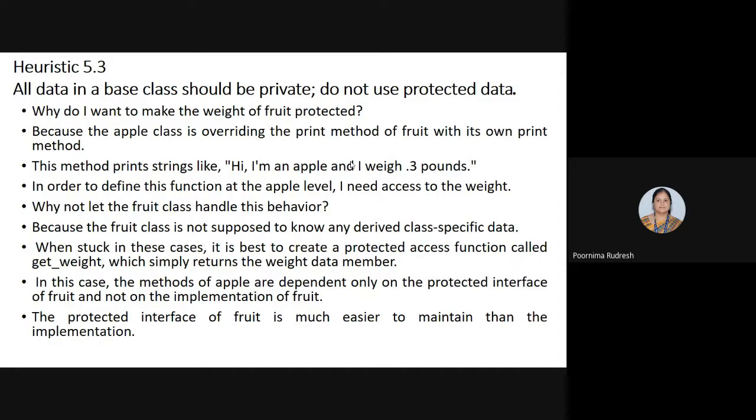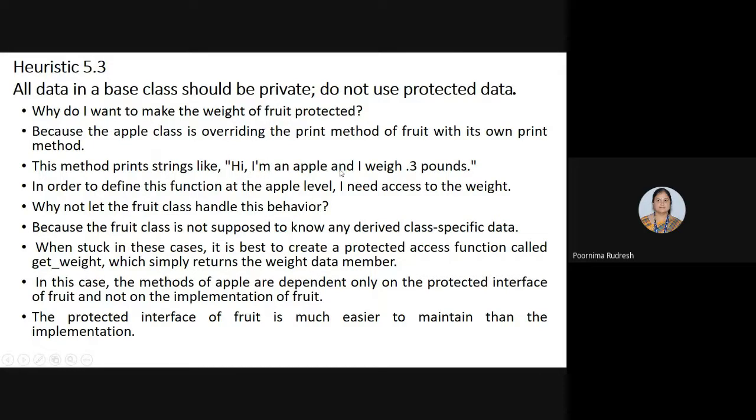Why do I want to make the weight of the fruit protected? If I make it a protected one, then the Apple class can make use of it. The objects of the Apple class can see their weights, right? Because here the Apple class is overriding the print method of fruit with its own print method. So the Apple object simply prints the message like this.